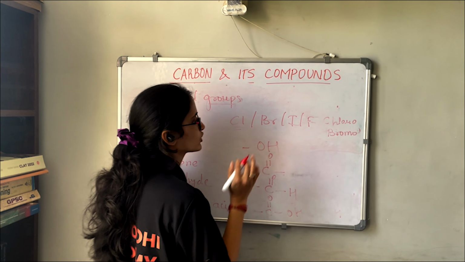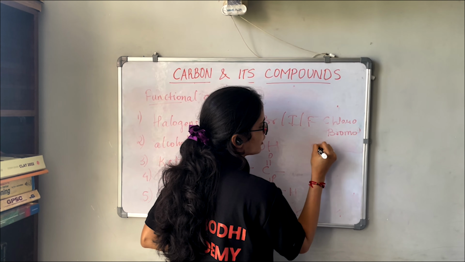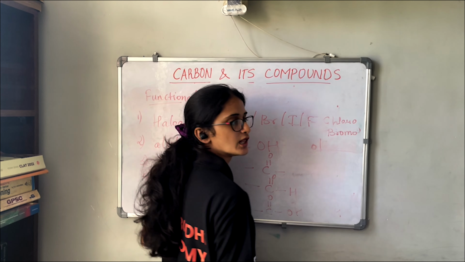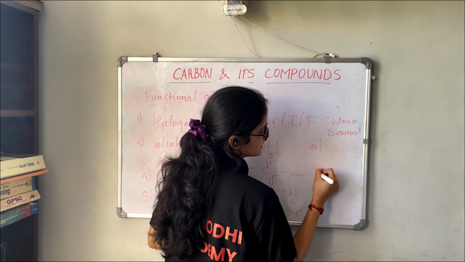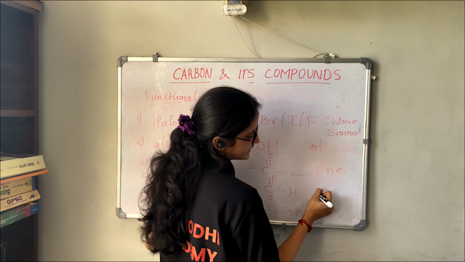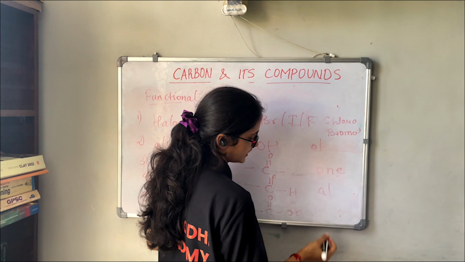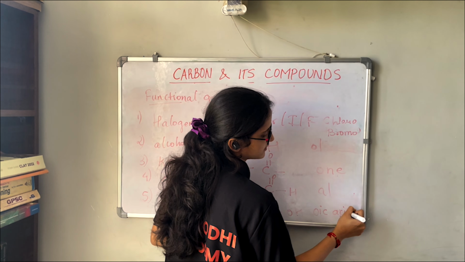For alcohol we give the ending "ol", O-L. For ketone, the ending is O-N-E, "one". For aldehyde, it ends with "al", and for acid, it ends with "oic acid".